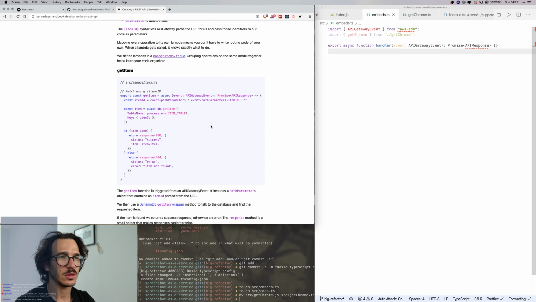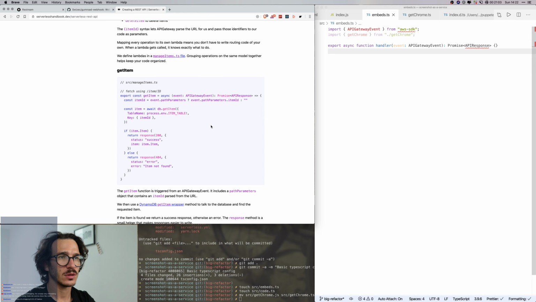Index.js, embeds.ts. So API response is going to come from types. I'm gonna create a new file, export type APIResponse, which has, what does the API response type have? Status code, number, and body string. That's all we need. Come on, save. Types.ts. Got that. Will I need headers? Let's do headers as well. Let's not do headers. So that should be that. We got that.